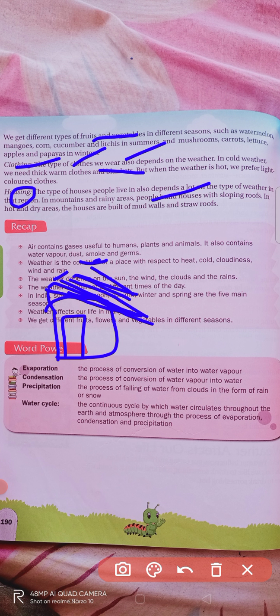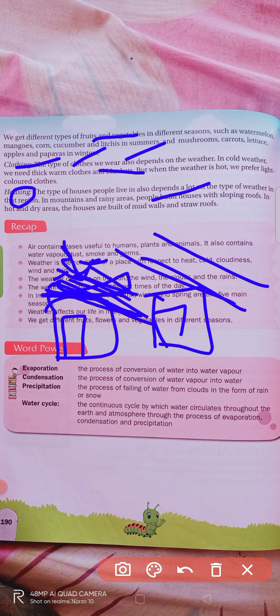Because if there is continuous raining and our roof is simply flat, or not a sloping roof, the water is going to accumulate on our terrace, and that affects the other terrace, right? If it has a sloping roof, then the water flows down to the earth instead of accumulating on the terrace of the house, right?